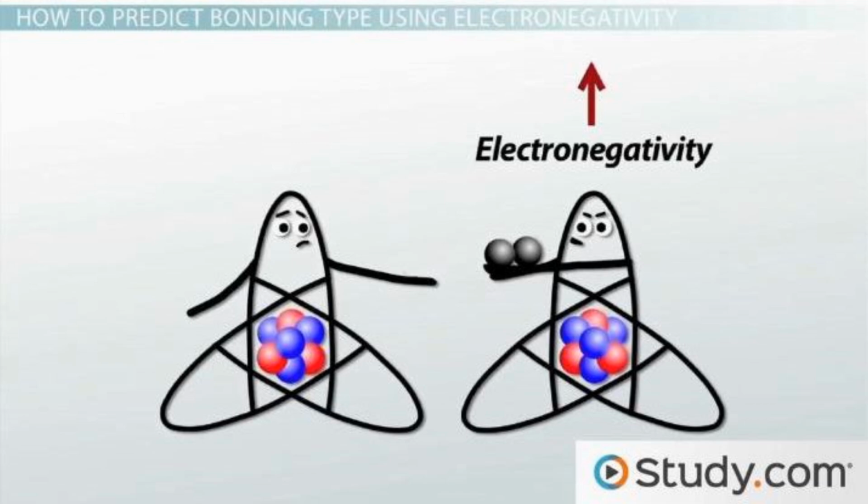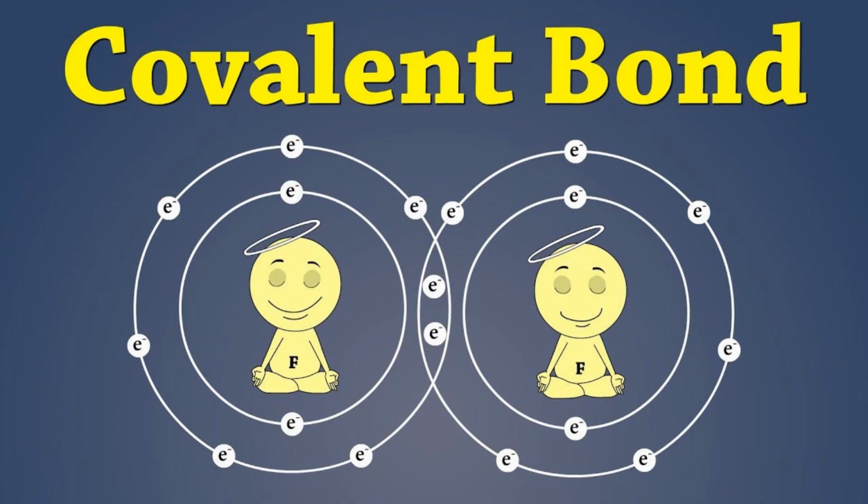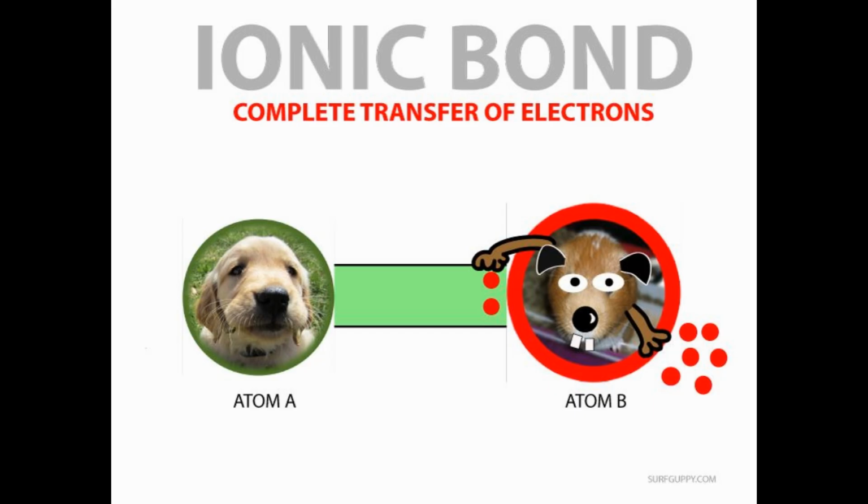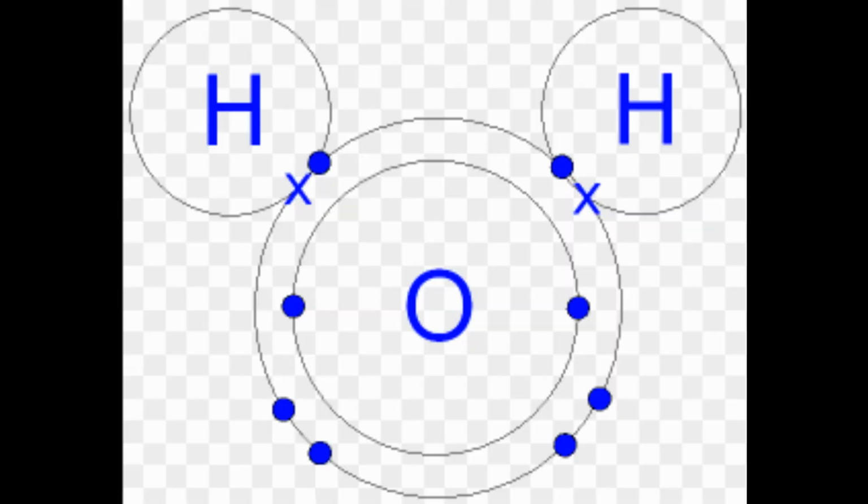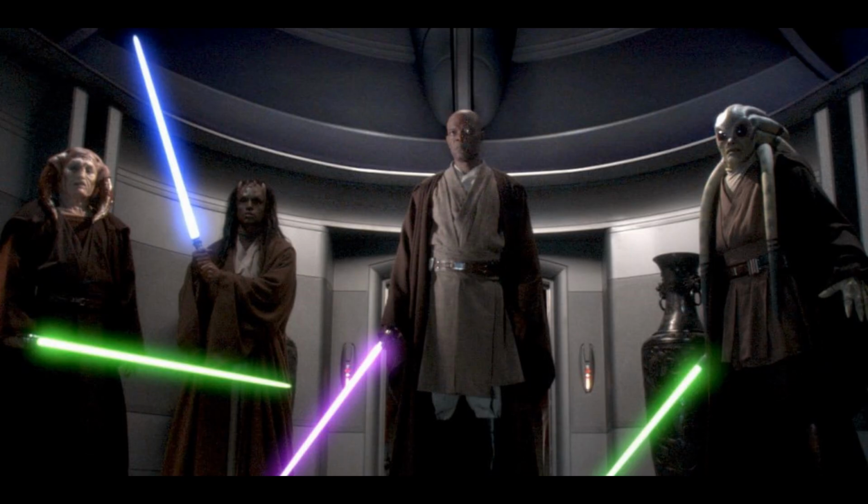The two types of bonds atoms can have are covalent bonds, which are weak and non-conductive, and ionic bonds, which are strong and conductive. There are also hydrogen bonds, which are just special ionic bonds between hydrogen and oxygen atoms. Since the dawn of time, an ancient race called the Jedi have been using the intermolecular force to keep molecules bonded together.